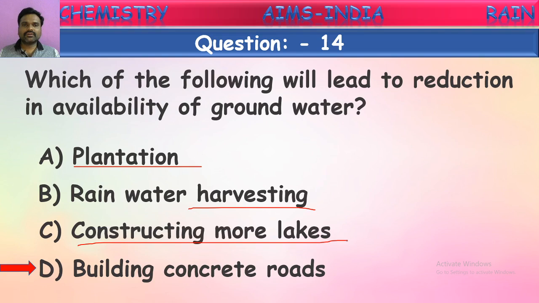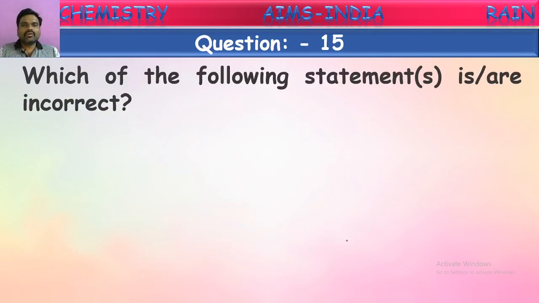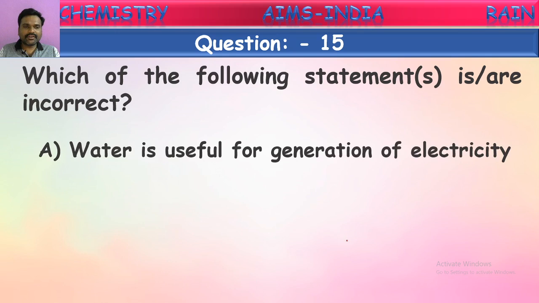Okay, children. Next question. Which of the following statements are incorrect? Some statements they have given, we have to identify which are correct and which are incorrect. Water is useful for generation of electricity. Is it correct, children? Yes, it is correct because